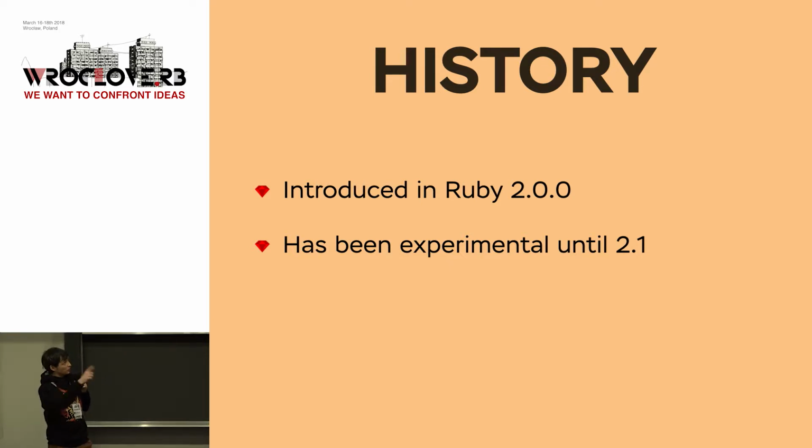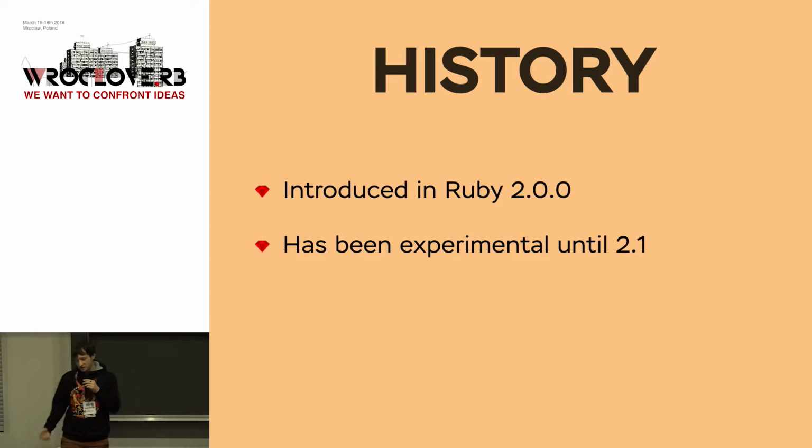Because actually from 2.0 to 2.1, there were a lot of problems with them. That's why it was marked as experimental. There were bugs, and there are still some of them, actually, for some very, very sophisticated use cases.